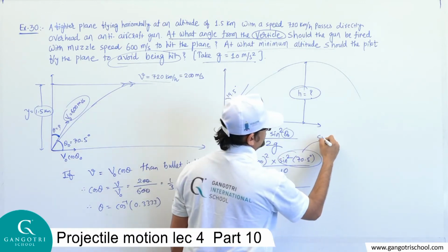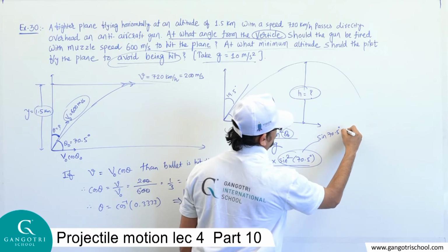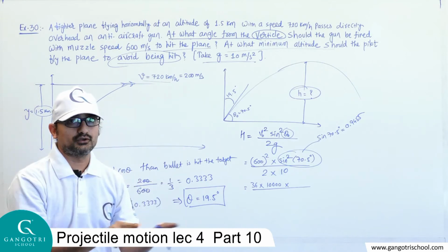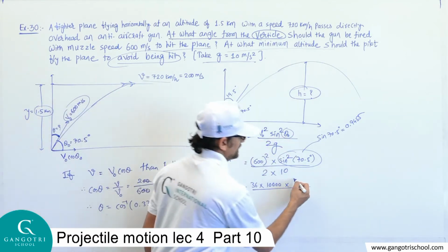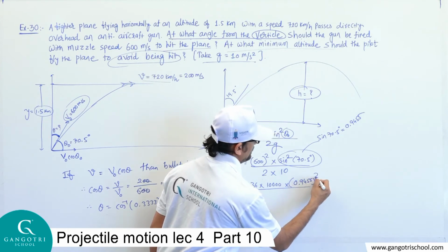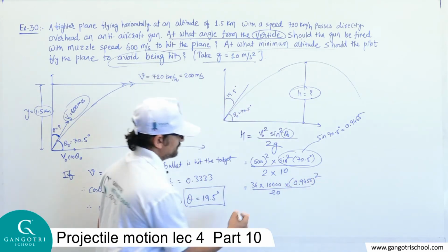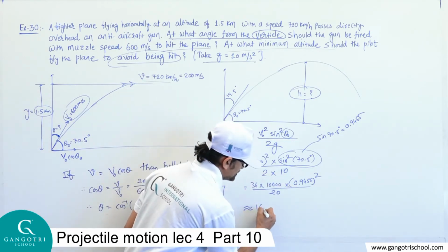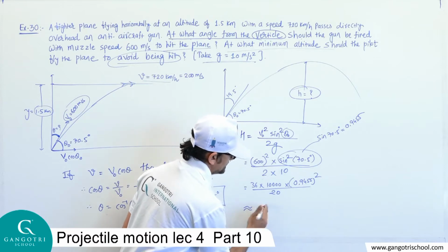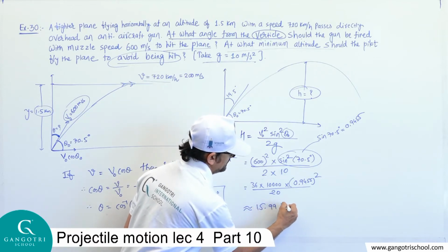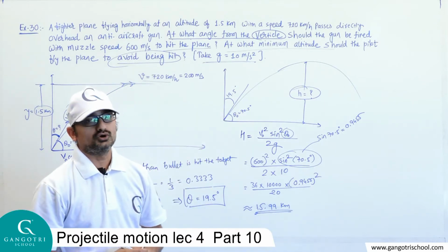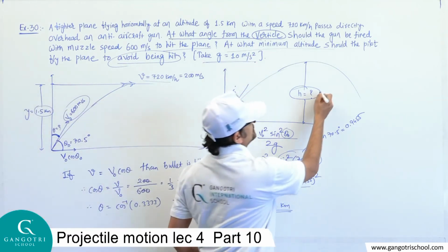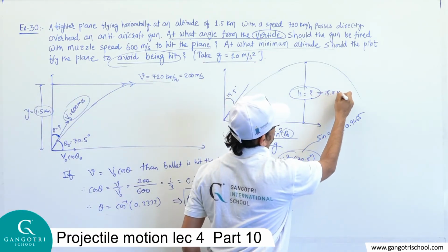Dear student, the value of sine 70.5 degree is approximately 0.9455, something like that. You can observe it in a log table book, natural sine. So here it's the square of 0.9455, divided by 20. The answer will be in kilometer. I'll directly write the answer, you can check yourself. It is 16 kilometer. Actually, 15.99 kilometer is the accurate answer. So it means the bullet fired from the gun will attain a maximum height of 15.9 kilometer.